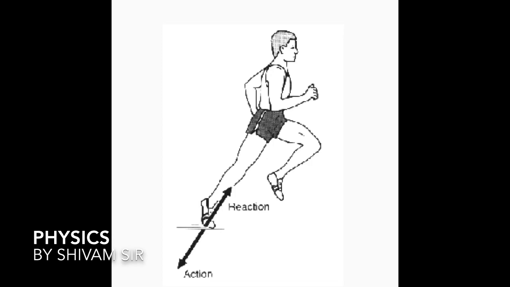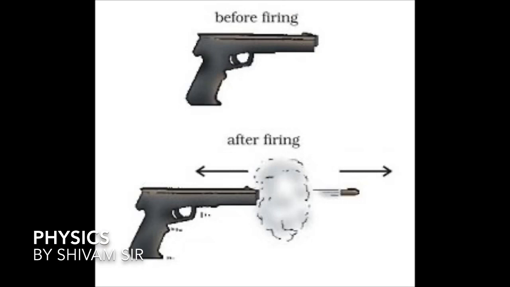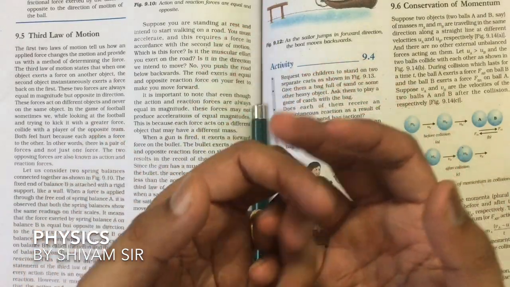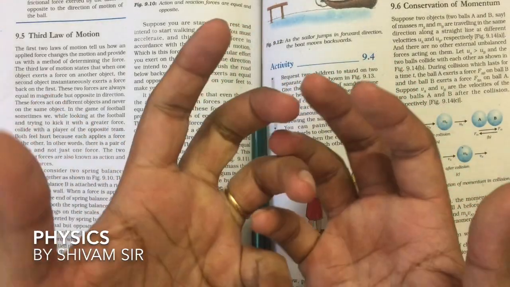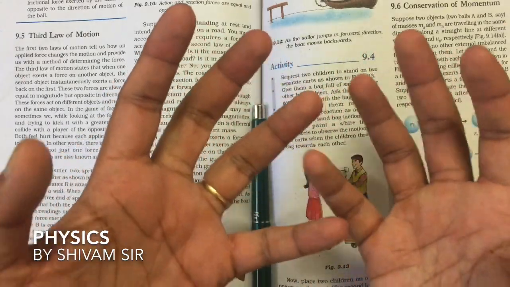Next example is recoil of a gun. When a gun fires a bullet, the gun applies some force on the bullet. In the same way, the bullet also applies some force on the gun. This results in the gunman feeling a backward push from the butt of the gun.